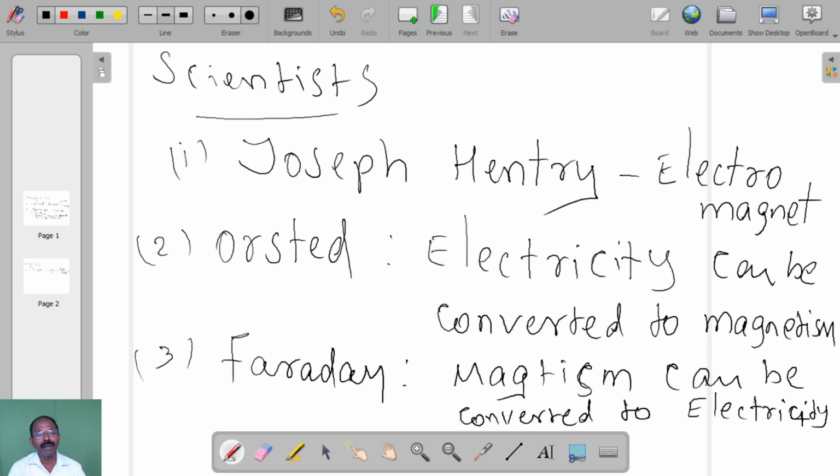Okay. So why I want to tell this now? Electromagnetics deals with electricity and magnetism.